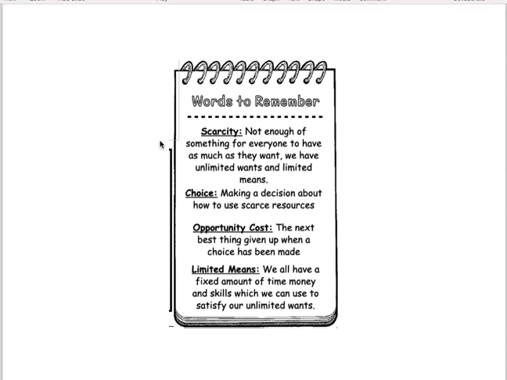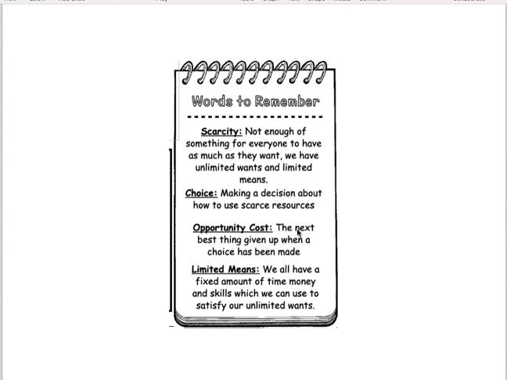We have some definitions that we need to use. So scarcity means there's not enough for everyone to have as much as we want. We've got limited means and unlimited wants. Choices are making a decision about how to use the scarce resources that we have available. When we make a decision, there is an opportunity cost. It is the next best alternative that you have given up.